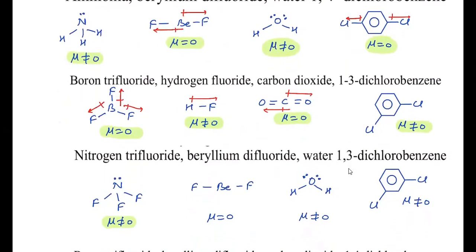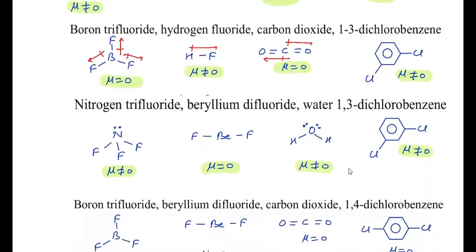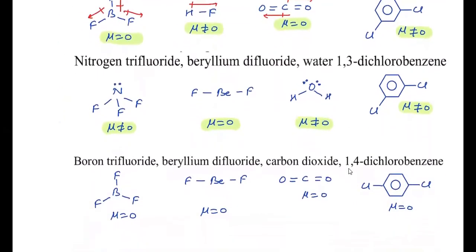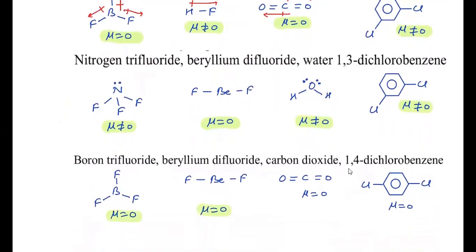BeF2 has zero dipole moment, as we discussed earlier. Water is again non-zero. 1,3-dichlorobenzene is non-zero as in the previous option. Then boron trifluoride will be zero as per the previous option. BeF2 will be zero because the dipole moment vectors cancel. CO2 is zero and this compound is also zero. So in the question it is asked which has zero dipole moment. You can see with the vectors also. Three vectors at 120 degrees have resultant zero. Two vectors at 120 degrees will have resultant zero. In the last three cases, two vectors are opposite, so it is zero. In the first case, three vectors at 120 degrees also make the resultant zero.